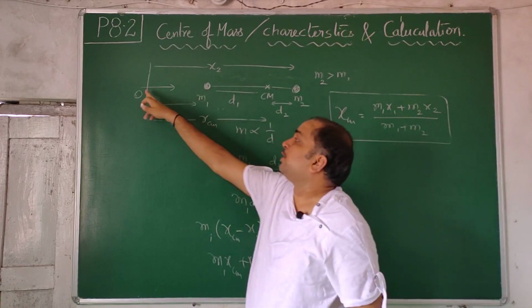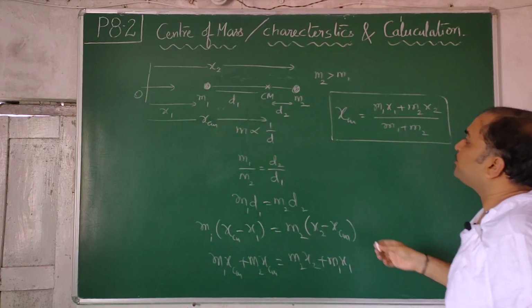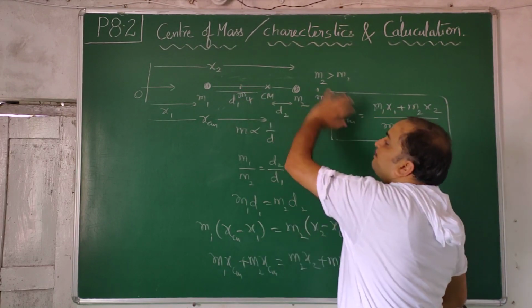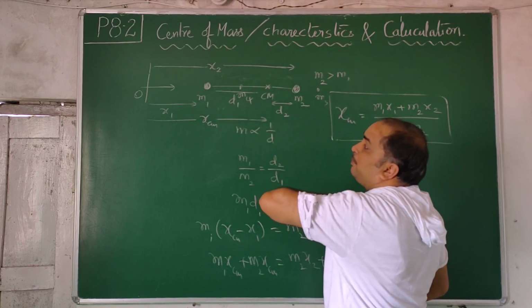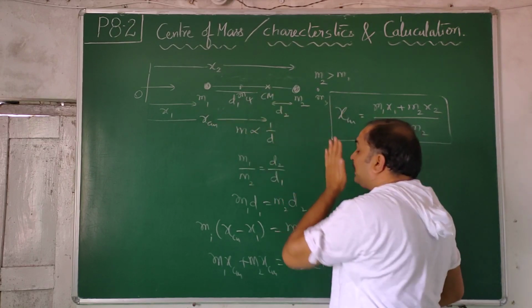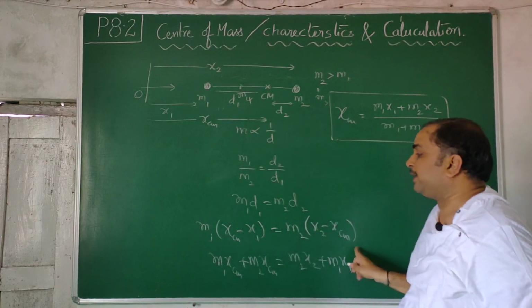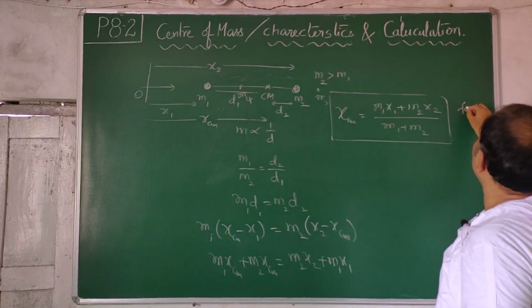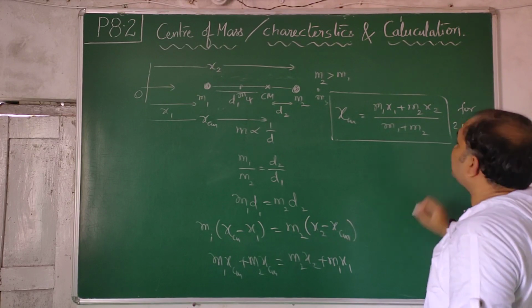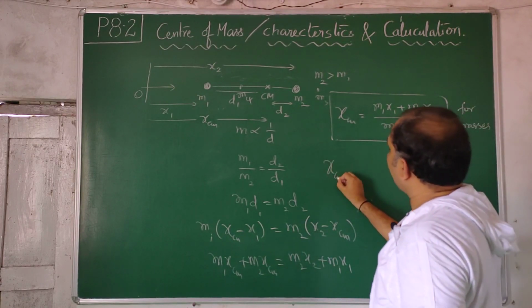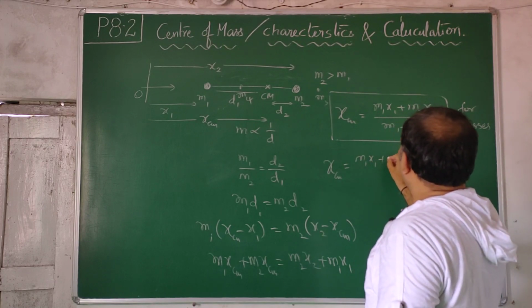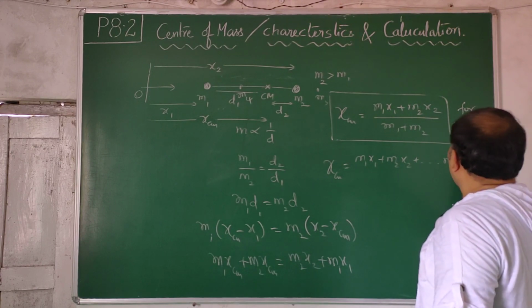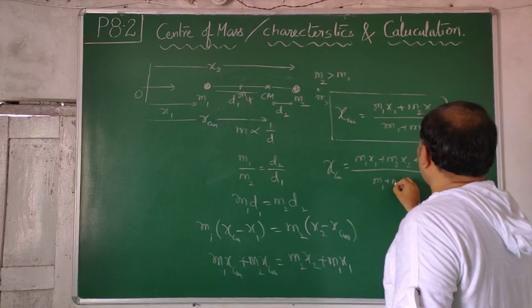The origin is also along the same line, but if you have one more mass m3, and one more mass m4, the center of mass will be in between all of them along a straight line. Some masses will be on the left hand side, some on the right hand side. Negative quantities you take to one side and positive quantities to the other side, and you will get a similar equation. This is for two masses, two particles. For multiple masses, xcm is equal to m1 x1 plus m2 x2 dot dot dot mn xn, divided by m1 plus m2 dot dot dot mn.